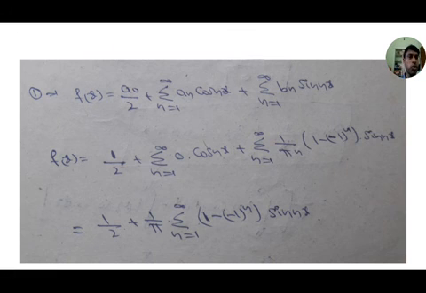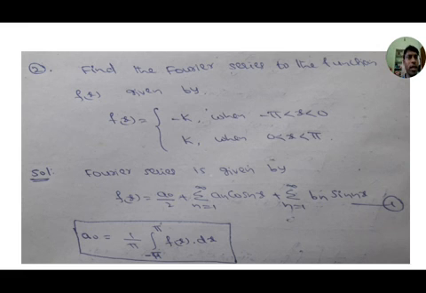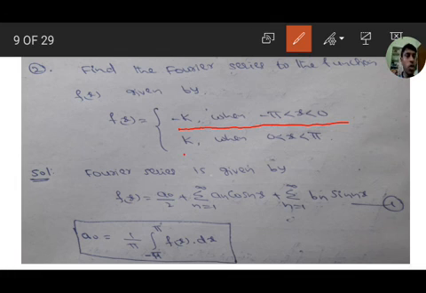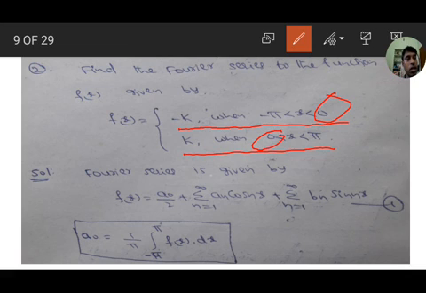Next, let us move on to the next problem. Find the Fourier series of the function f of x given by f of x equals minus k when minus pi less than x less than 0, and k when 0 less than x less than pi. Here 0 is the point of discontinuity. Here f of x is discontinuous at x equals 0. So here the total function is defined in minus pi to pi.